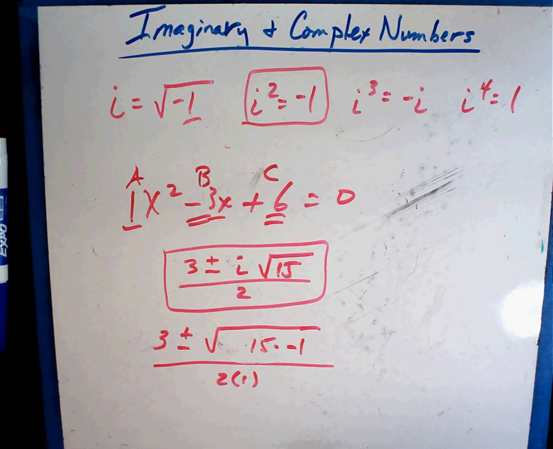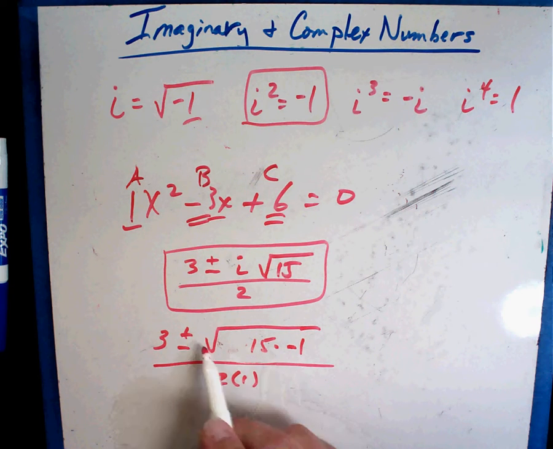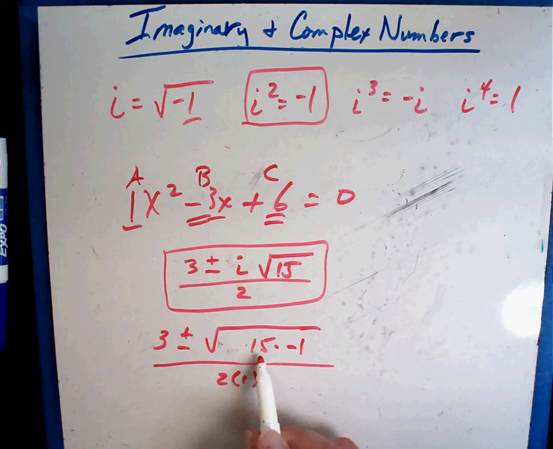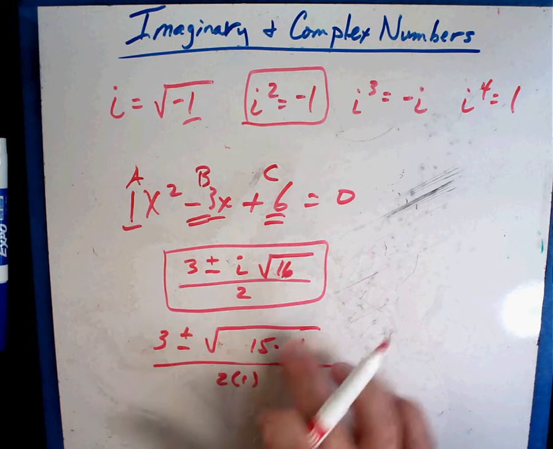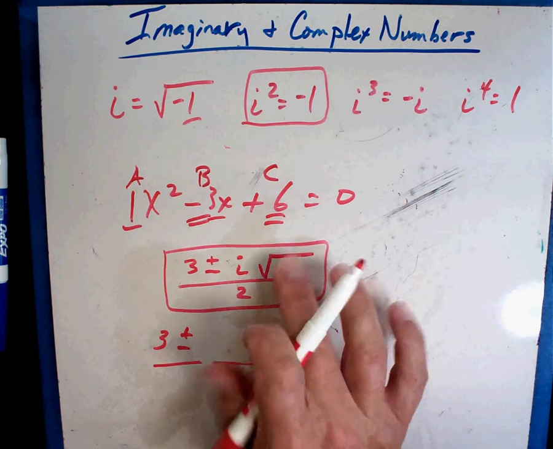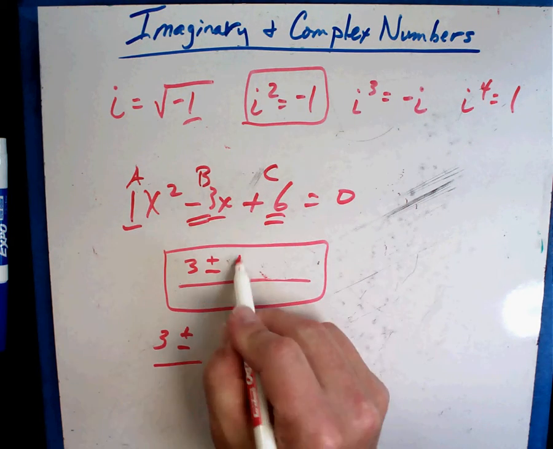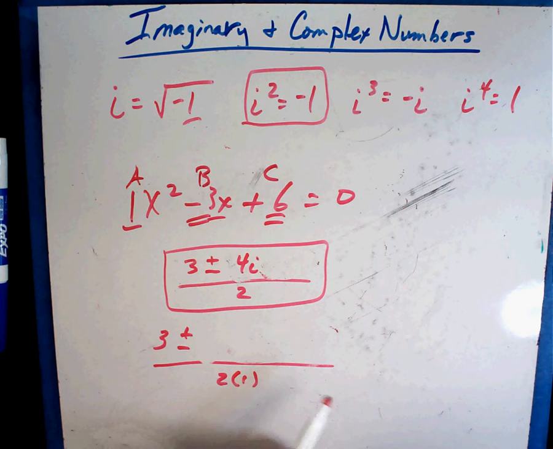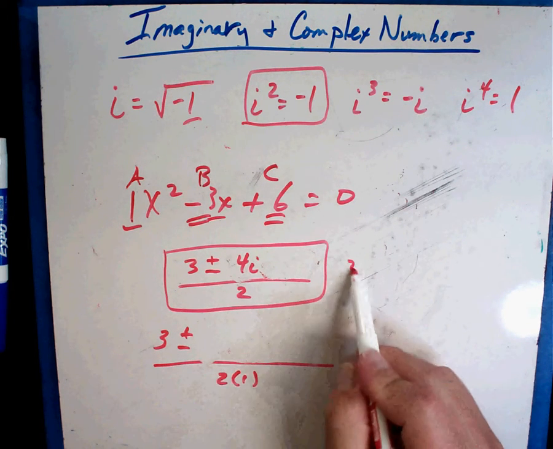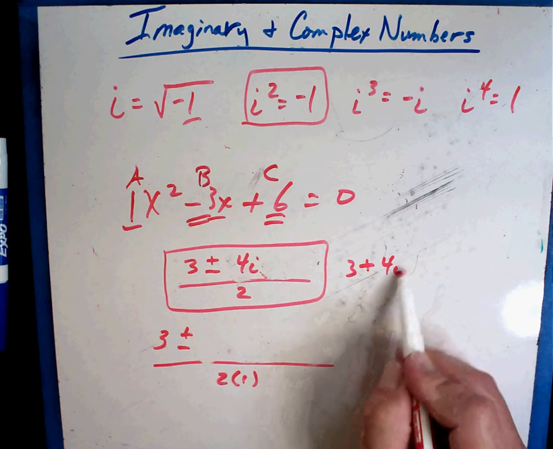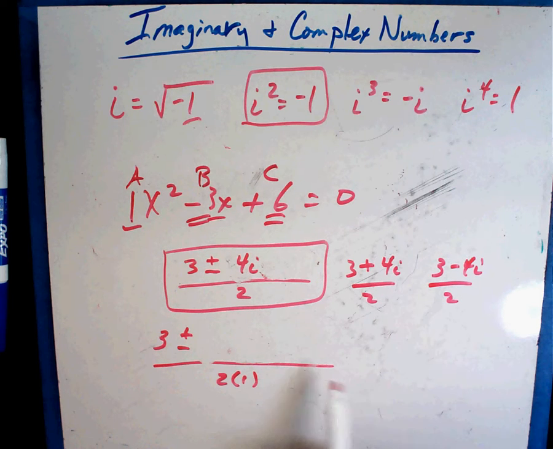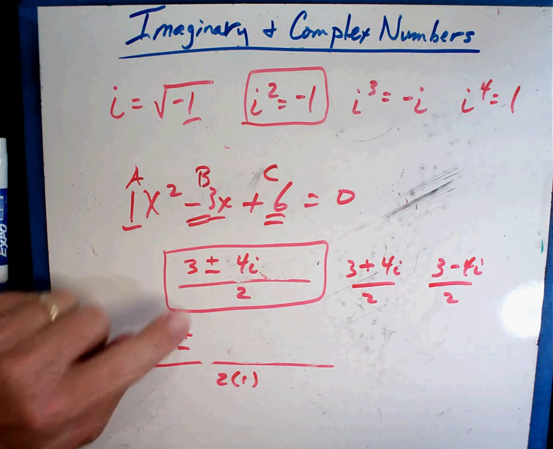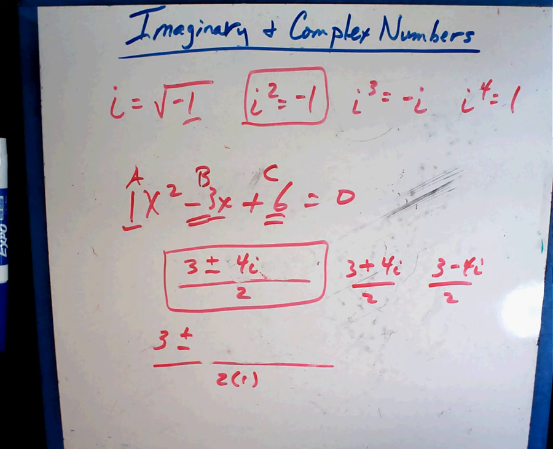Okay? And so I had that square root of negative 1, so I could take the i out. 15 is not an exact square. Let's pretend for a minute that would have come out to a 16. Well, 4 times 4 is 16. So then this would have been a 4i, because the square root of 16 is 4, and then I could go from there. Then it would have been 3 plus 4i over 2, and 3 minus 4i over 2. And so different things happen, but that imaginary number came out because I had a square root of a negative number.